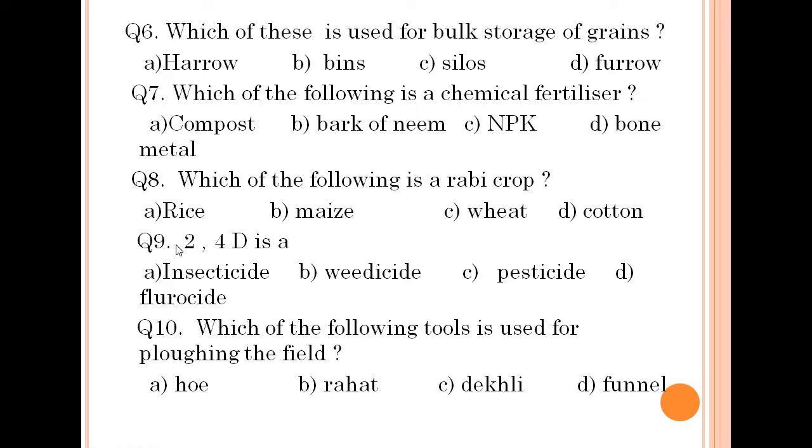Question number 9. 2,4-D is what? It is a weedicide. That is a chemical to kill the weeds. Question number 10. Which of the following tools is used for ploughing the field? It is hoe. Hoe is one of the tools used for ploughing the field, which is involved in the process of soil preparation.